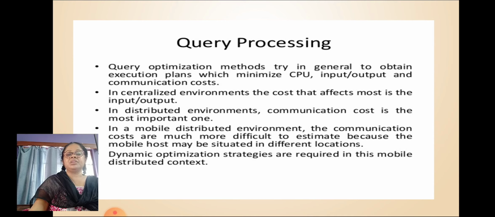In distributed environments, communication cost is the important one. In a mobile distributed environment, the communication costs are much more difficult to estimate because the mobile host may be situated in different locations. Dynamic optimization strategies are required in mobile distributed database processing.